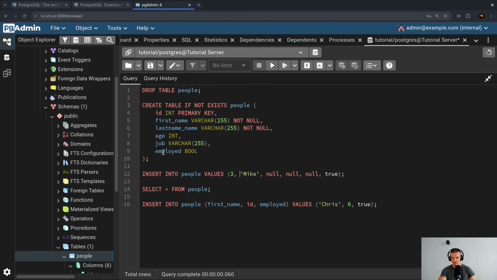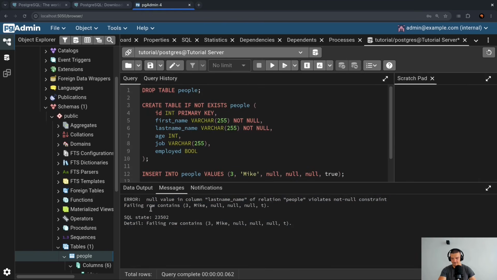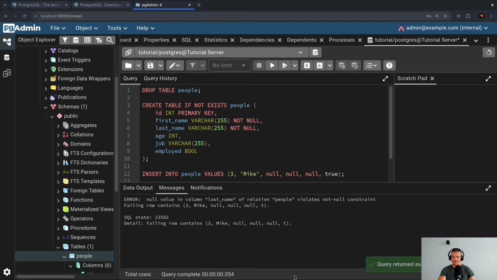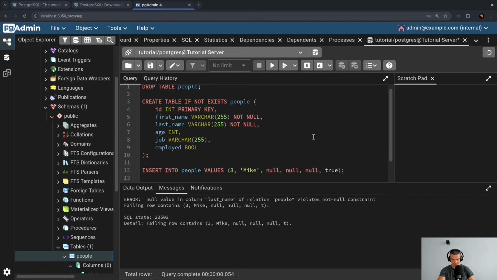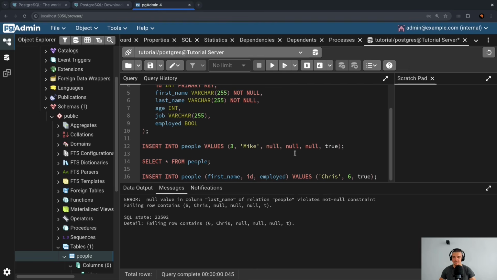And I can do the same command that I did before with this Mike, null, null, null, and you will see that this tells me failing row contains a null value in a column which has a not null constraint. So the column last name has a constraint that it's not null, but we're passing null. So let me again drop the table and create it again, and then try to insert again. But now you see that this violates the not null constraint, and this as well. So if I run this, it will also give me a violation of the not null constraint because last name has to be set.